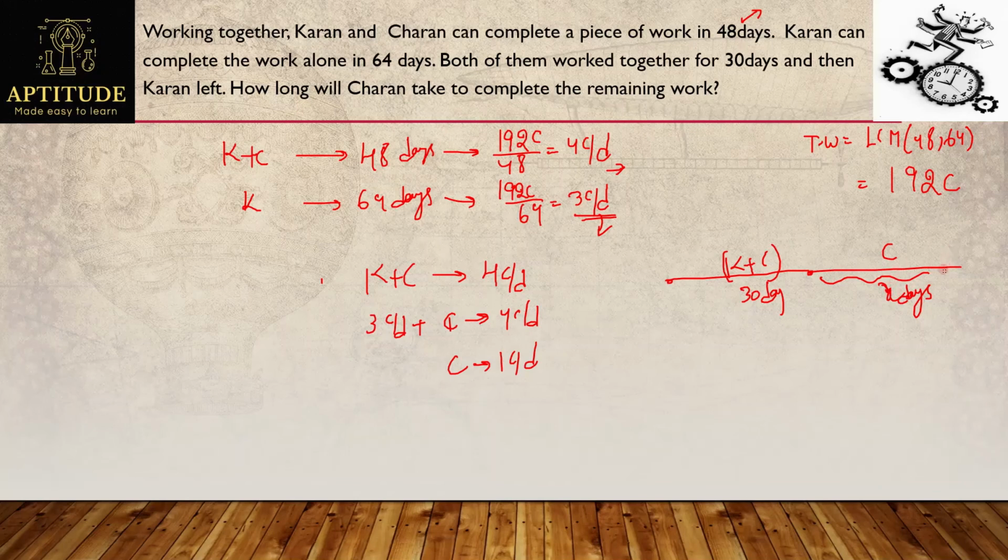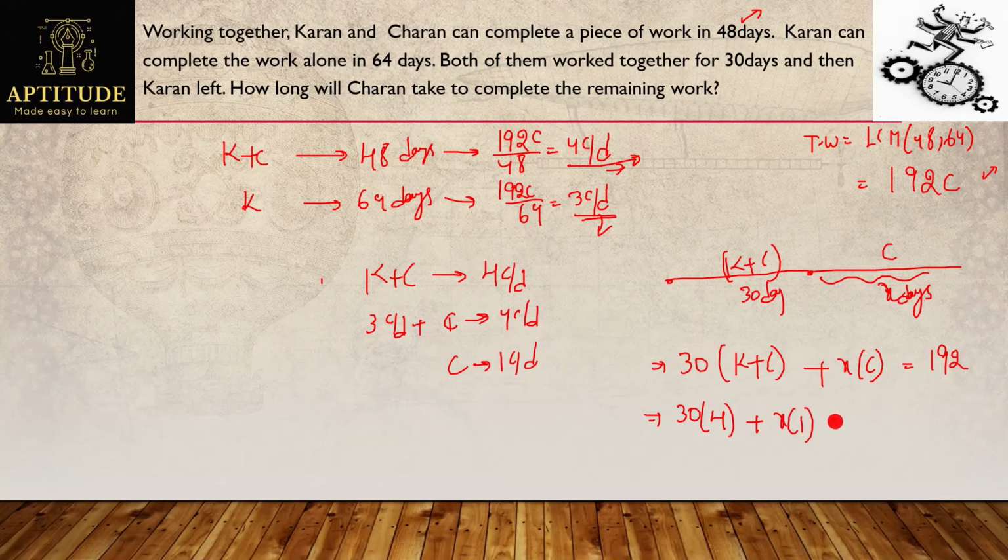See this, a very simple concept, right? Once again, I can say this total work will be equal to 192 chocolates. Which means I can say now 30 days work of Karan and Charan and X days work of Charan will be equal to 192. See this now. 30 into, Karan and Charan can eat how many chocolates per day? 4 chocolates. That's what is directly given. So I'll place 4 here. And Charan can eat 1 chocolate per day. It will become X into 1.